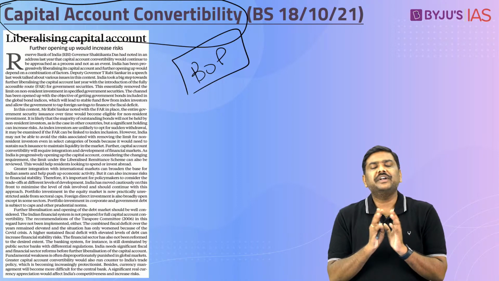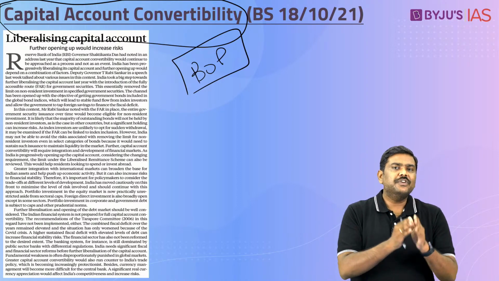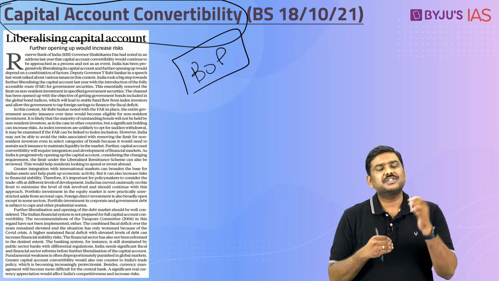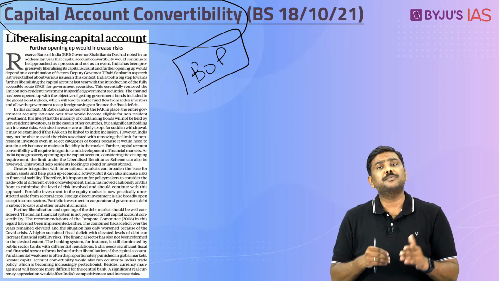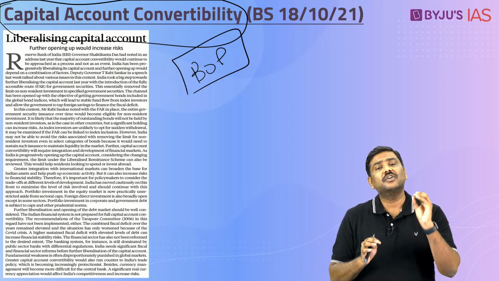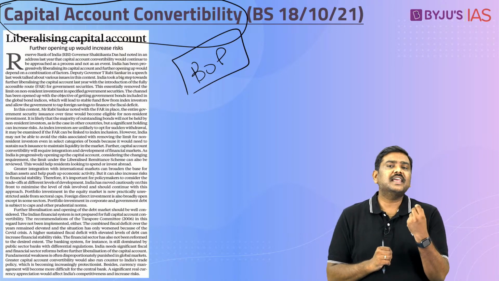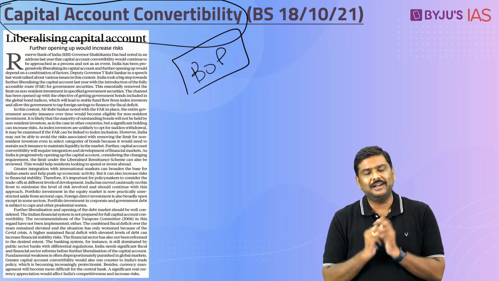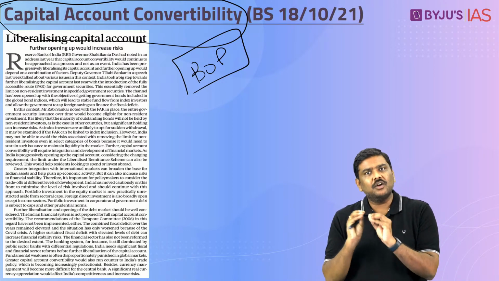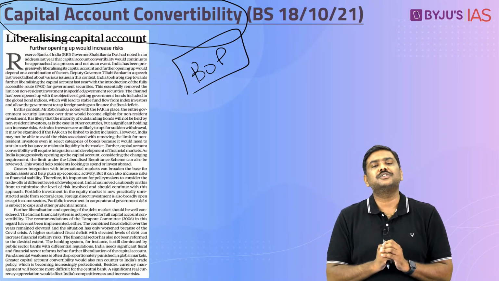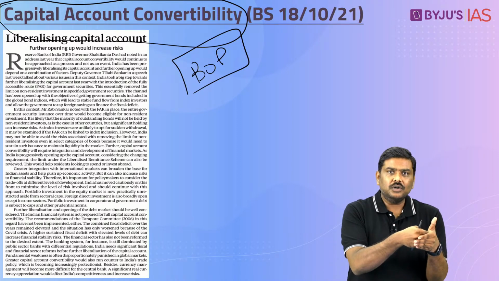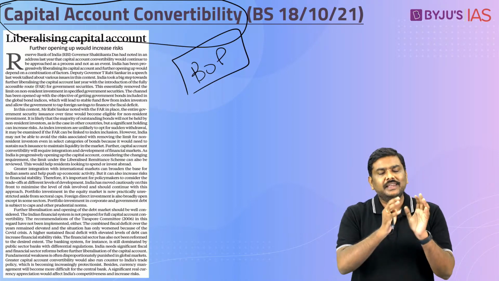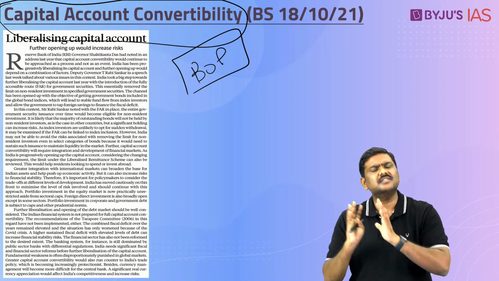Now, what is the important point here? In case of the current account, we have full convertibility. Post 1994, we have introduced the concept of full convertibility in case of current account, whereas in case of the capital account, even today we have partial convertibility. Now, the simple meaning of the term convertibility here refers to, in case of the current account, there are certain transactions. In case of capital account, there are certain transactions.